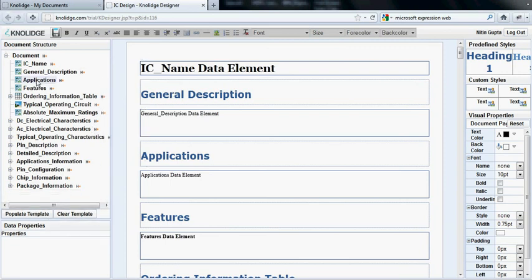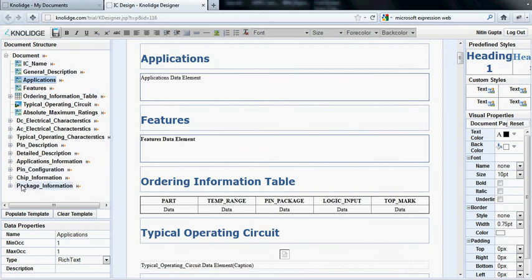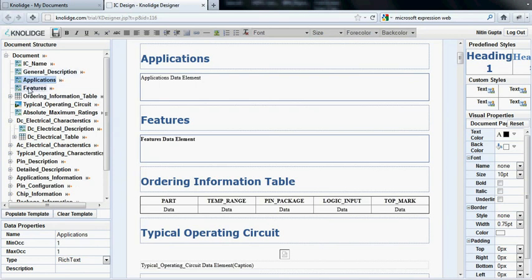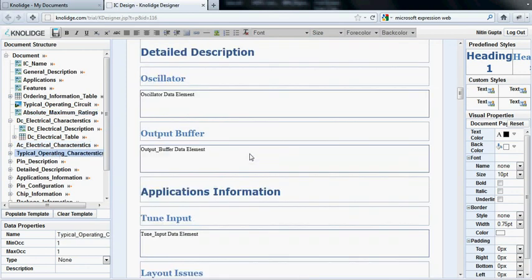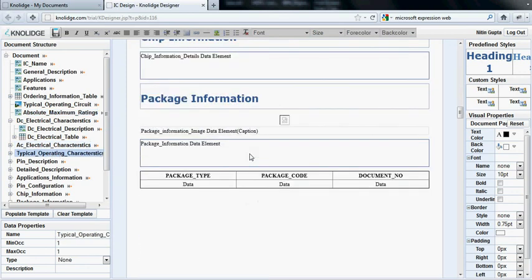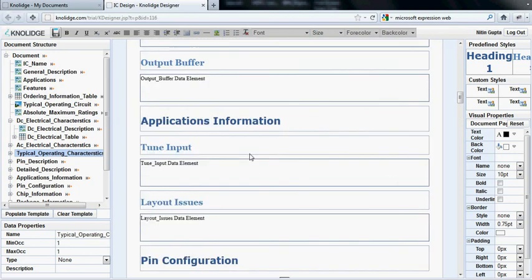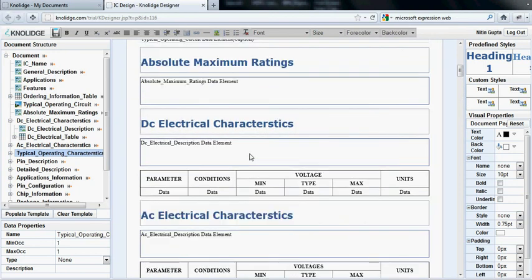So as we can see, we have all these elements which are generally part of most IC design templates. We have IC design, general description, applications, features. Then we have this order information table, which is a standard of the company for which we created this template. Typical operating circuit, absolute maximum ratings, DC electrical characteristics, which have a text area with this standard table structure, and then we have typical operating characteristics. So basically it follows the standard structure of the documents created in that particular IC design company.